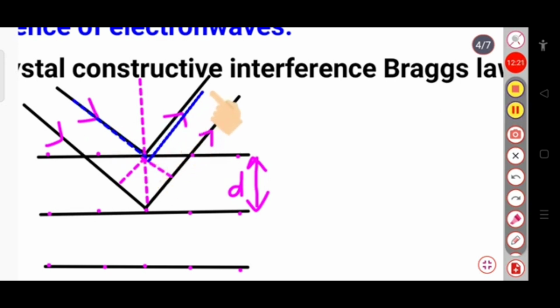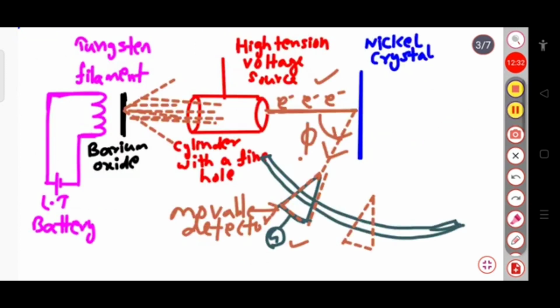These are the incident beam and this is the diffracted beam. Here the angle between the incident beam and the diffracted beam is phi.